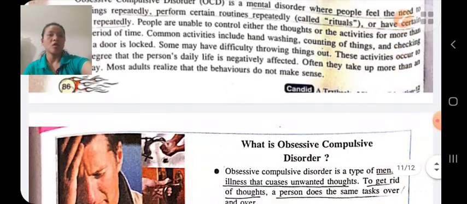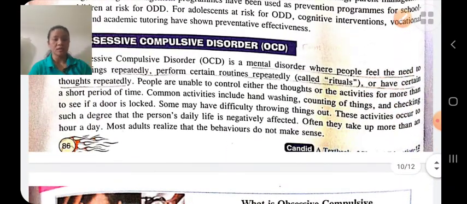Next is obsessive compulsive disorders. Obsessive compulsive disorder, it is a type of mental illness that causes unwanted thought. Therefore, to get rid of this thought, he does the same thing again and again.